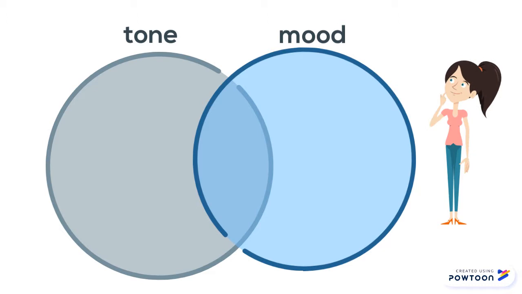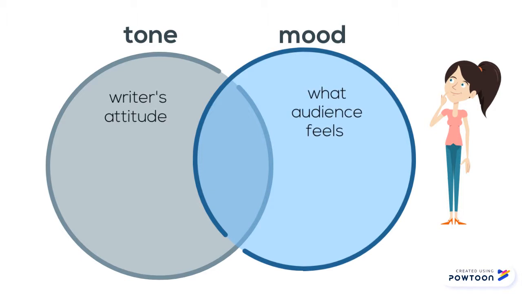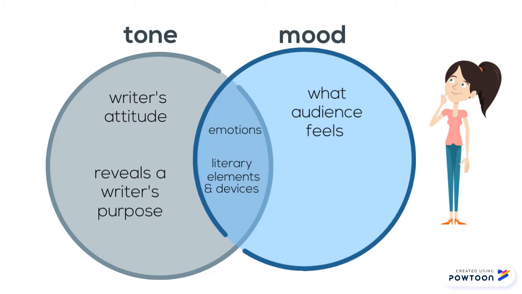Tone and mood are commonly confused and can sometimes be the same, but not always. So what are the similarities and differences? Mood reflects what the audience feels, while tone reveals the author's attitude. The relationship here is that both reflect certain emotions. Both are also created through literary elements such as setting and characters, and literary devices such as diction. If we use these to analyze tone, we are looking for the writer's purpose. But if we use them to analyze mood, we will find the atmosphere of a story.